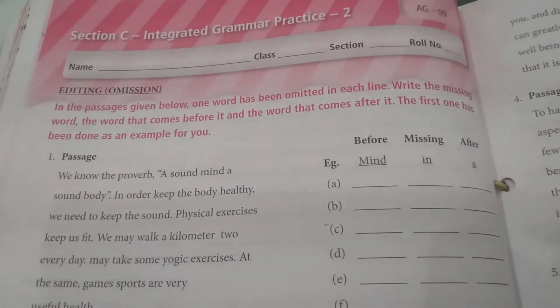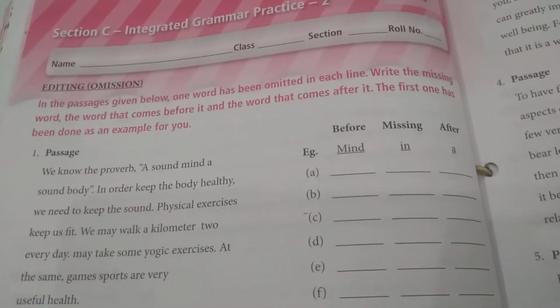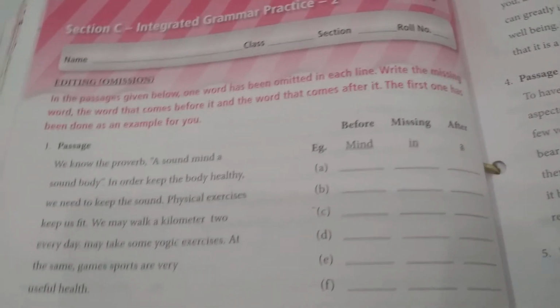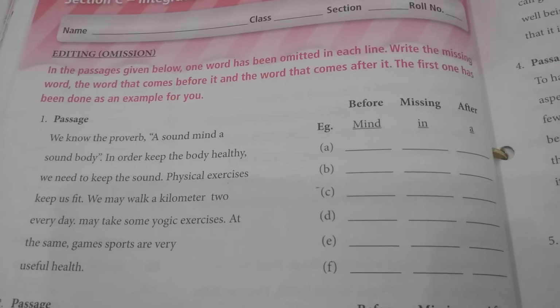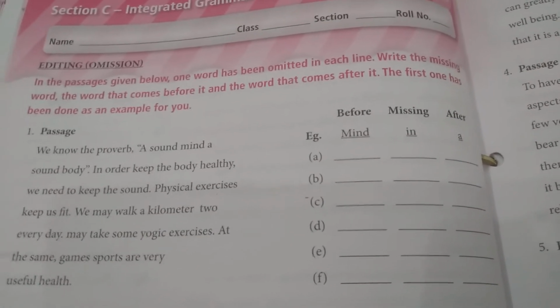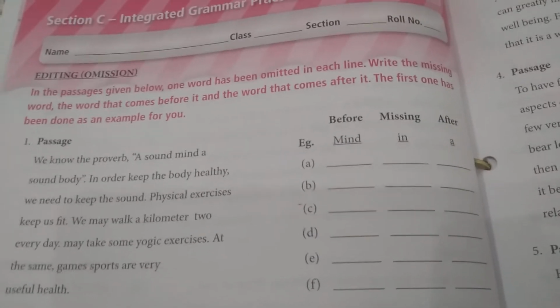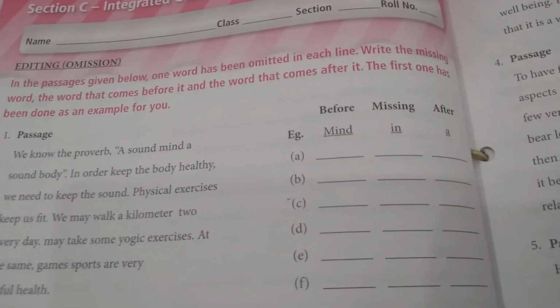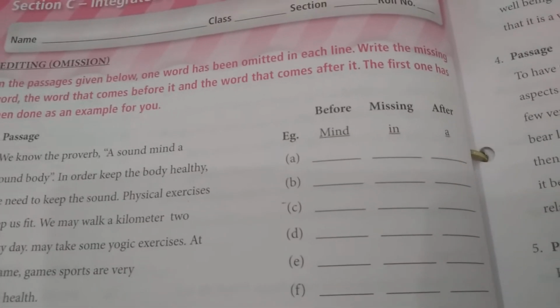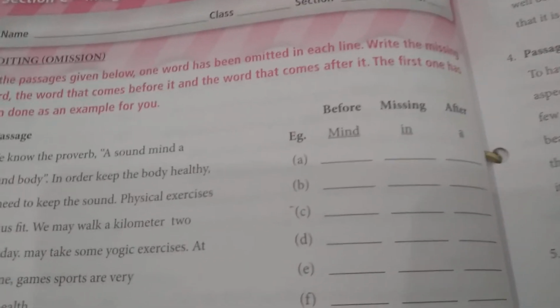In front of this passage there will be three blanks. In the first blank you have to write the word which you think comes before the missing word. In the second blank you have to write the missing word, the word which you think is not present in the line.